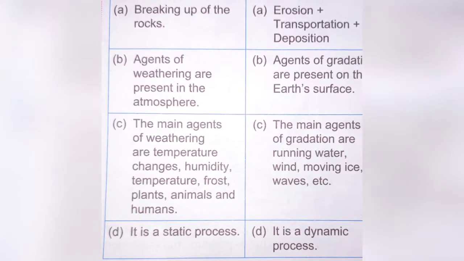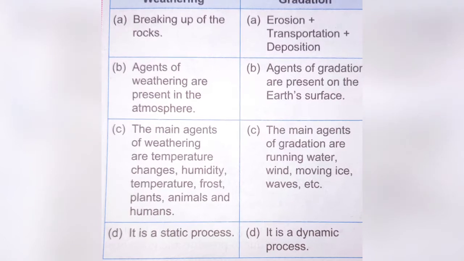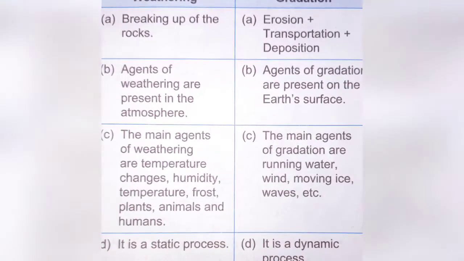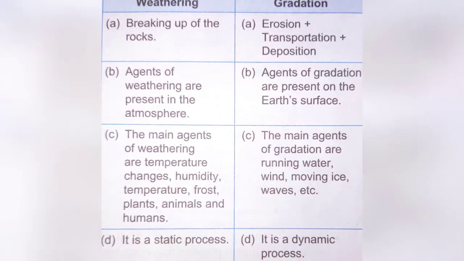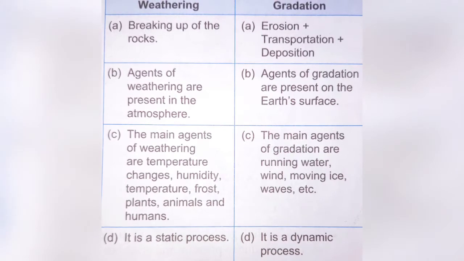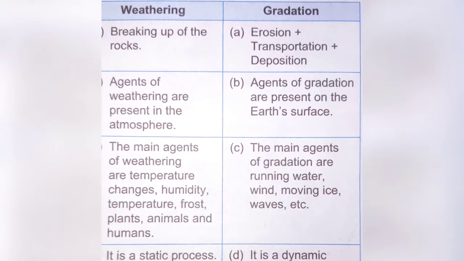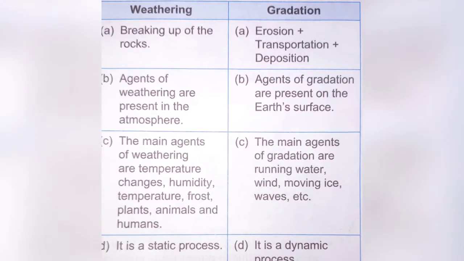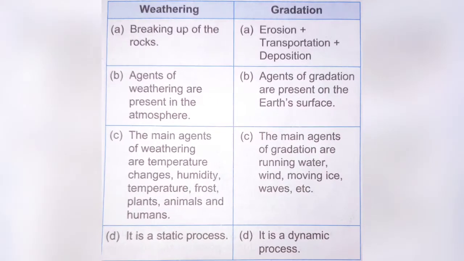Agents of weathering are already present in the atmosphere, like temperature, while agents of gradation are on the Earth's surface, like wind. The main agents of weathering are temperature, humidity, frost, etc., while the main agents of gradation are running water, ice, etc. Since weathering involves only breaking up of rocks, it is a static process, while gradation involves three different processes, hence it is called a dynamic process.